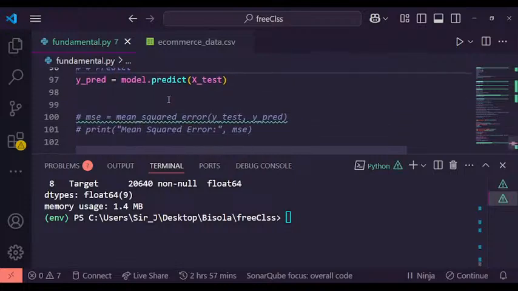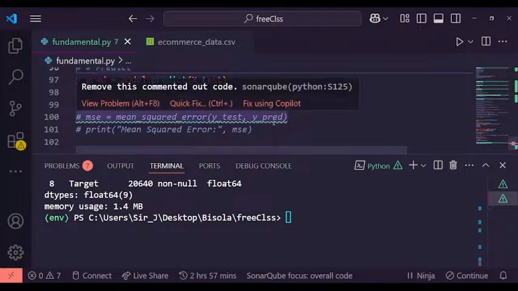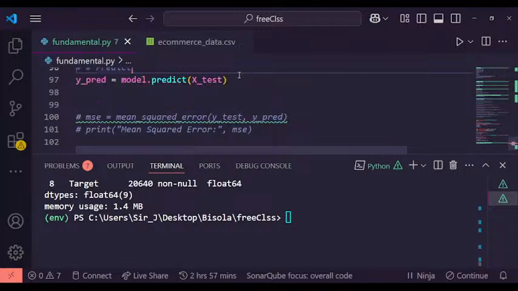Like I said, when you are building a model, you will need to be sure: is it correct, is it giving accurate results? Even if it's accurate, is it really up to what is expected?